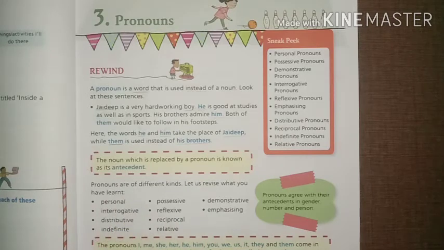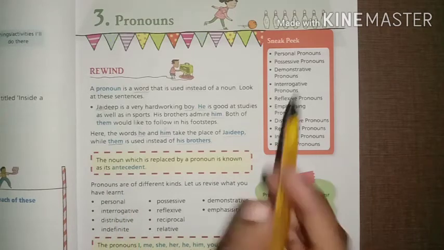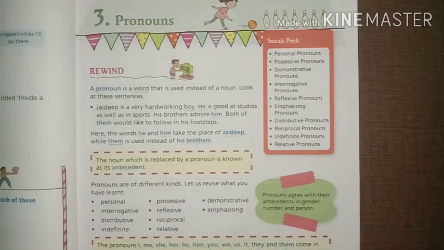The noun which is replaced by a pronoun is known as its antecedent. Antecedent means correlated to. So now this is a proper way to understand the pronoun: the word which we use instead of noun is called pronoun.